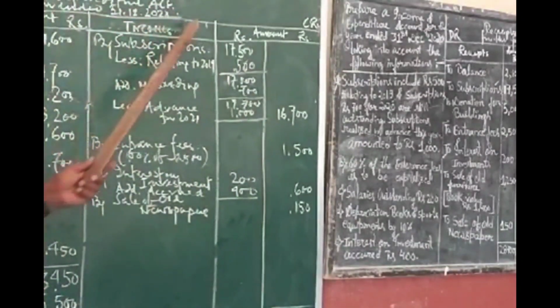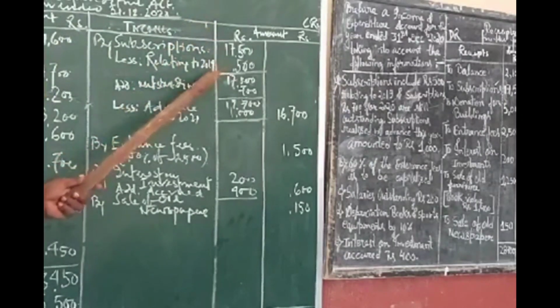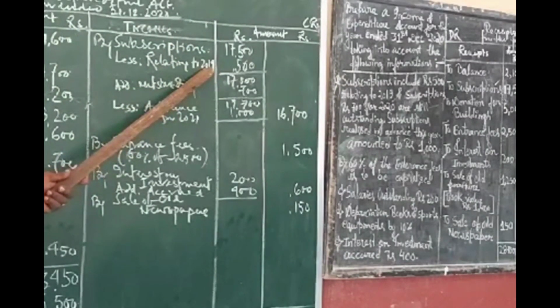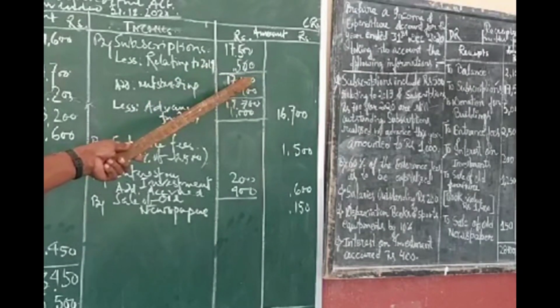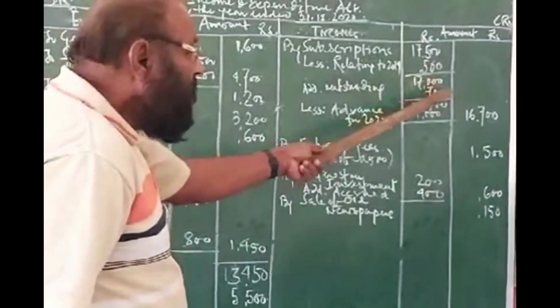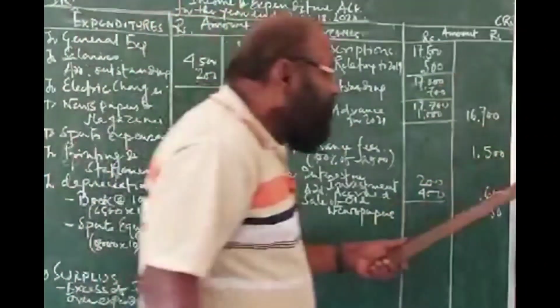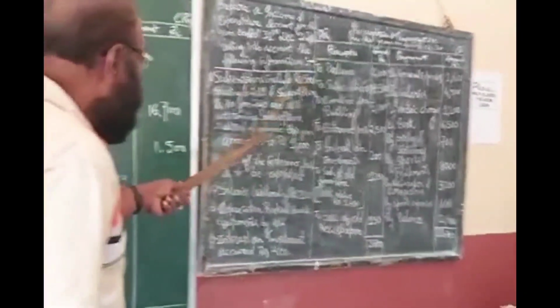Clear? Because we are preparing the income and expenditure account for the year ended 2020. Does it relate to 2020? No. It relates to 2019. So it has been deducted. Clear? So 5,000 is deducted. We are getting 17,000.